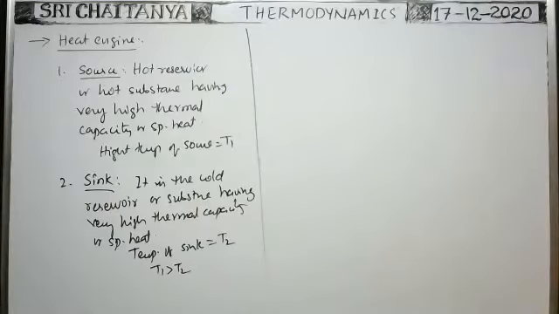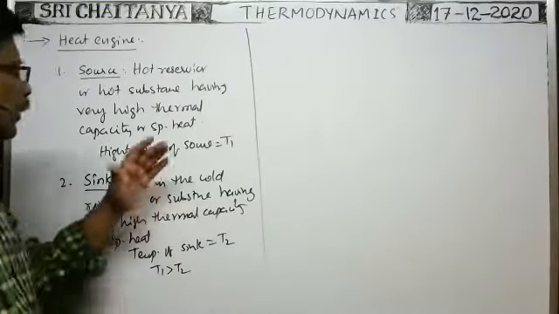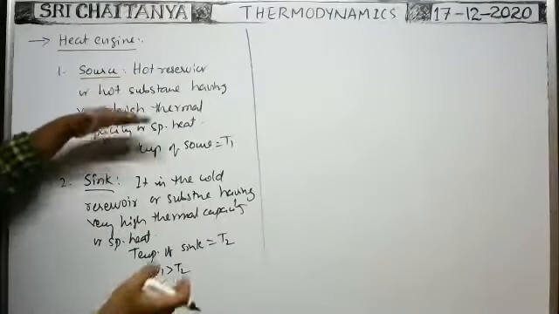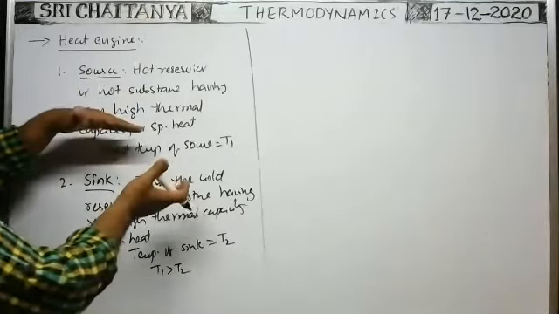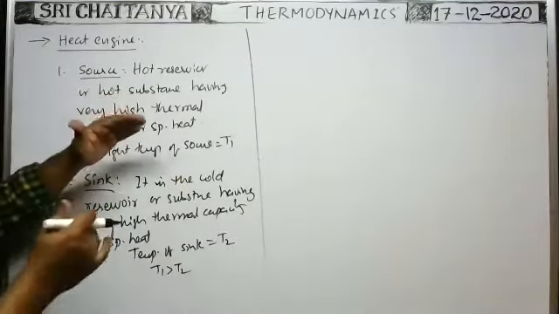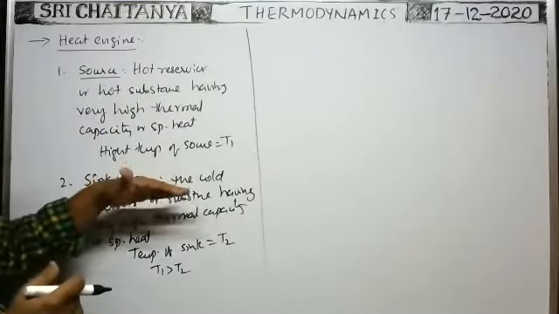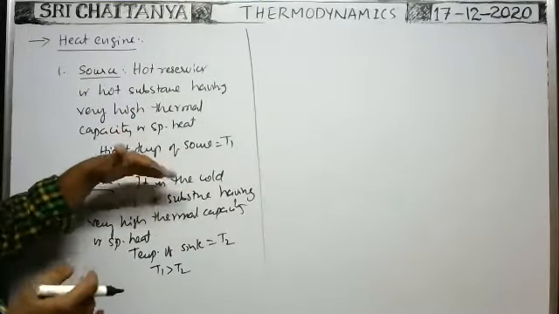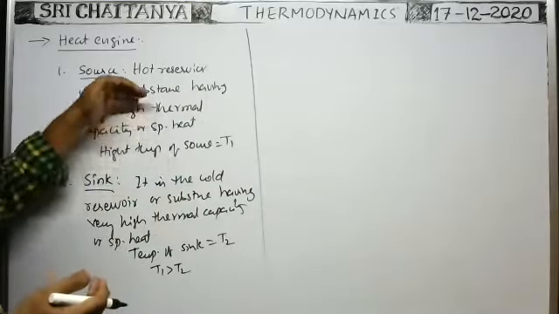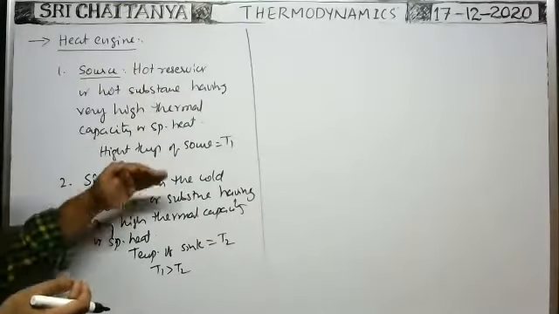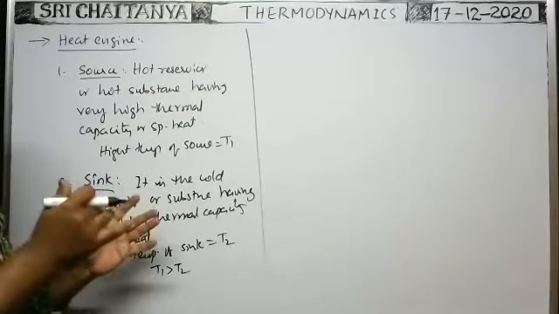Already I said, whenever a hot body and a cold body are kept in contact with each other, then there is a net transfer of heat energy from the hot reservoir to the cold reservoir until the temperatures are equal. When temperatures are equal, after that, is it possible to extract the heat energy from the source and give it to the sink without the help of any external agency?